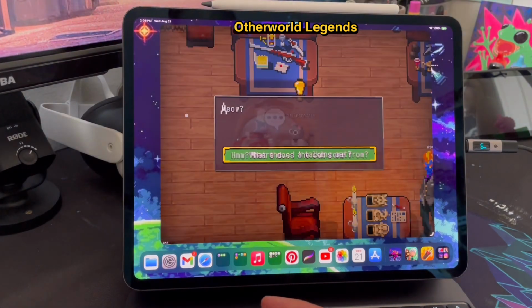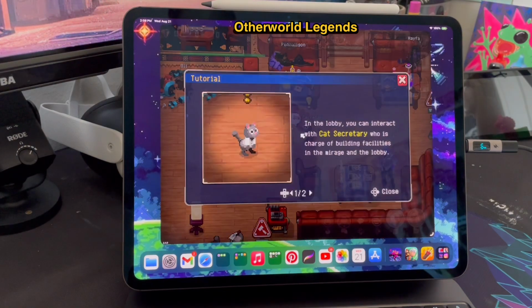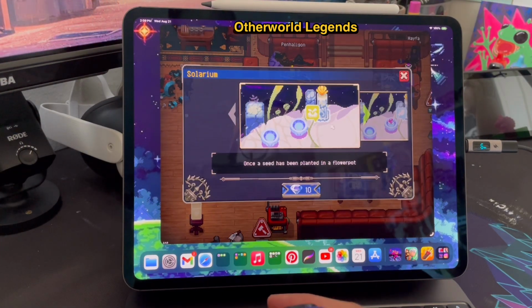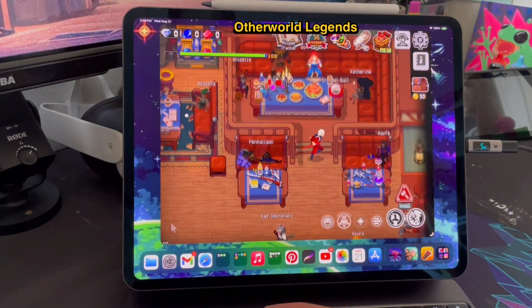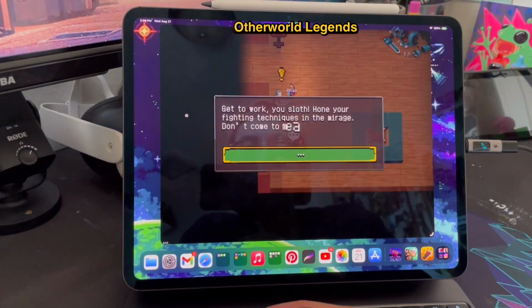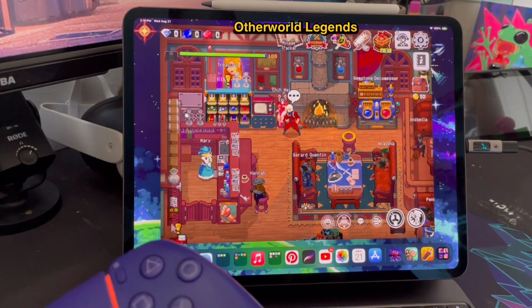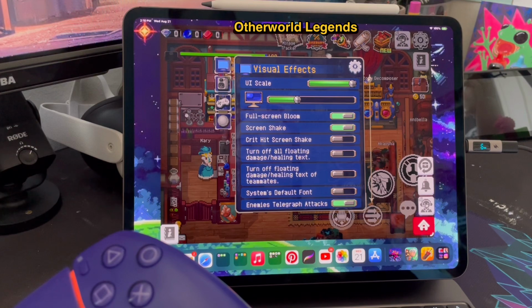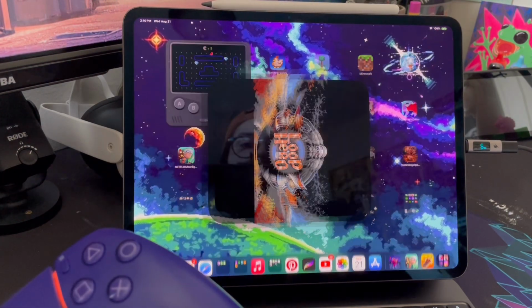I didn't get past this little beginning area of the game, and again, I was recording. I wasn't really taking the time to read stuff too much. I was just kind of trying to show it off a little bit, and anyway, it looks really cool. I will have to actually sit down and play it, and maybe actually do the tutorial that I skipped.